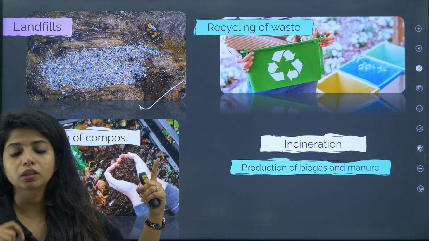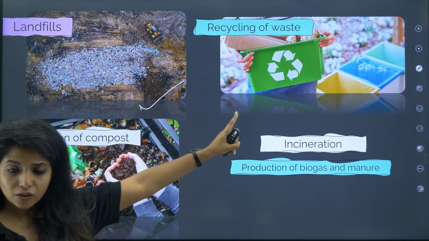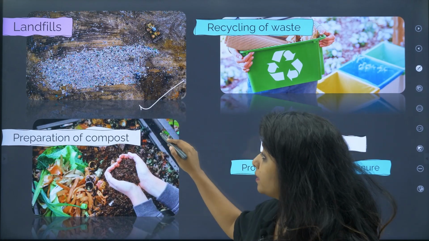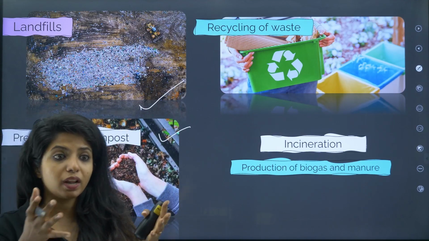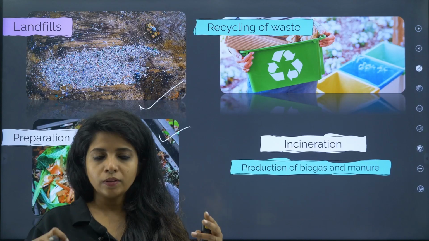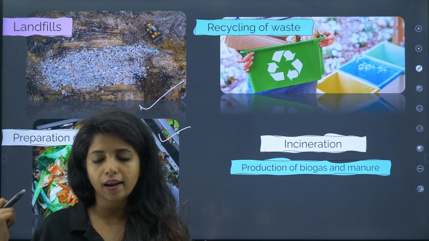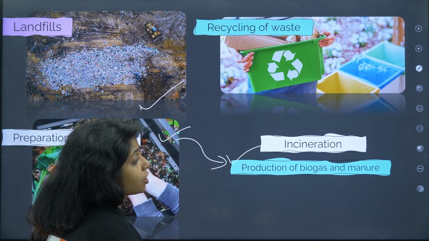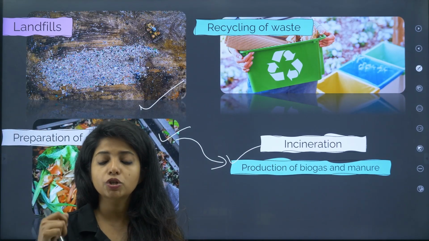Second thing, what you can do with the non-biodegradable waste, you can recycle the waste, right? That's a good way to help. Apart from that, children, if it is biodegradable, you can help in the preparation of compost. You can use this biodegradable waste for the preparation of compost. Compost will help as a manure for your growing plants. So you can use this kitchen waste of yours as a manure for plant growth in your kitchen garden or garden like that. Same thing for biodegradable waste, you can use for production of biogas as well. Biogas is where you're using methane and stuff like that for your kitchen purposes again.